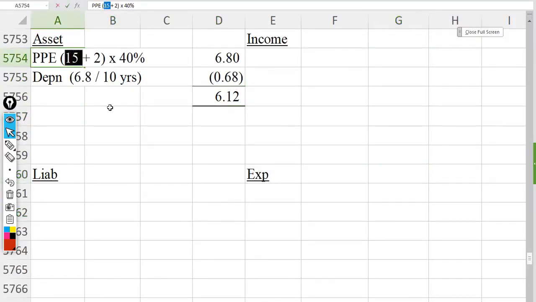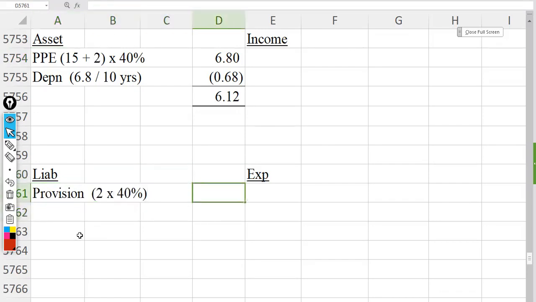Based on the question, 40% of 6 million has been paid. The 2 million they haven't accounted for, because the 6 million is the only accounting entry they have. And this one will debit the asset and credit the provision. That is the 0.8, the present value at the start of the year.